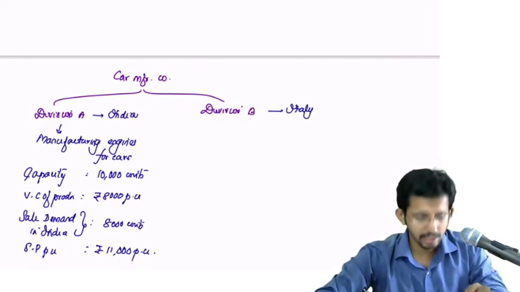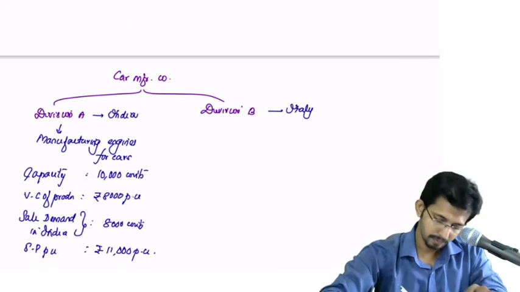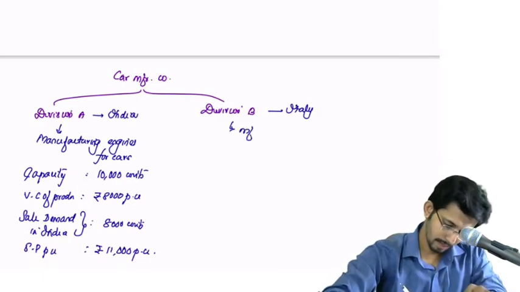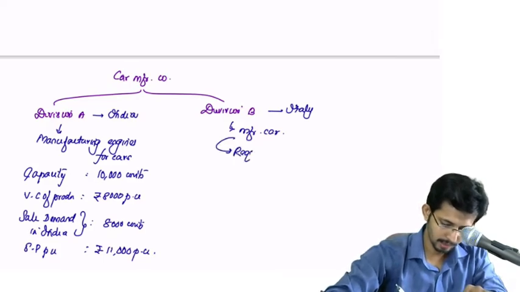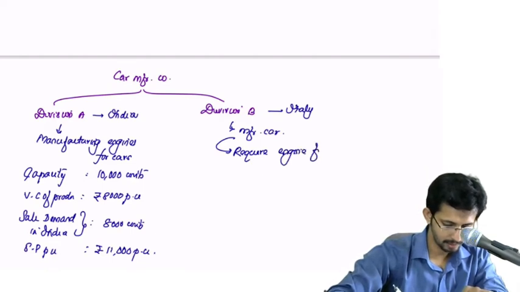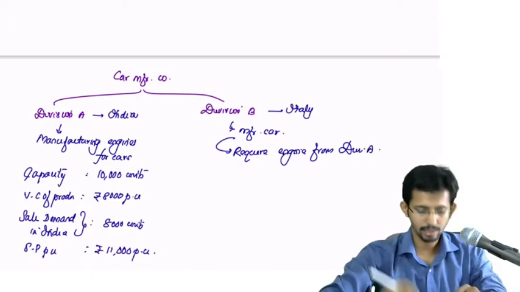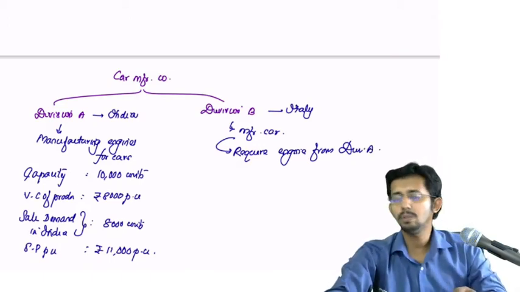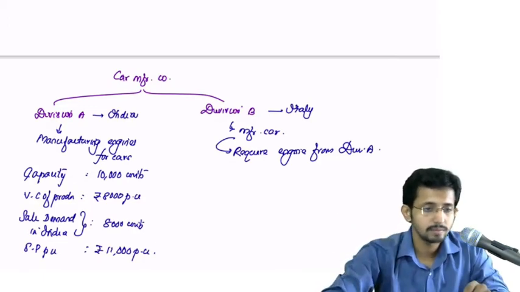Now what does division B do? Division B is in Italy and requires 5,000 engines every year to assemble further into cars. So they are manufacturing cars. Okay, they require what? Engine. From where? From division A. Okay, so because this is assembled using the engines and other parts, they are assembling the cars.